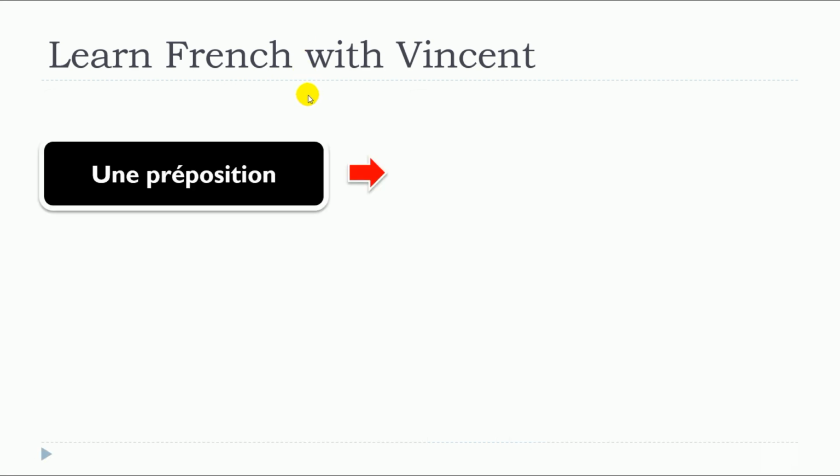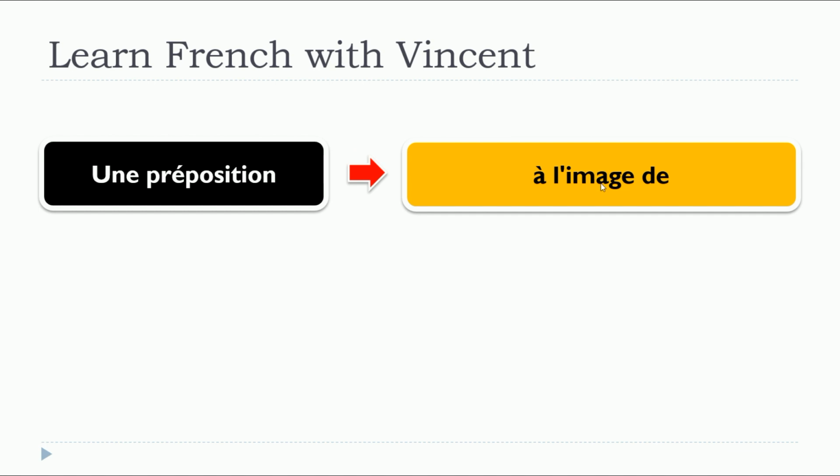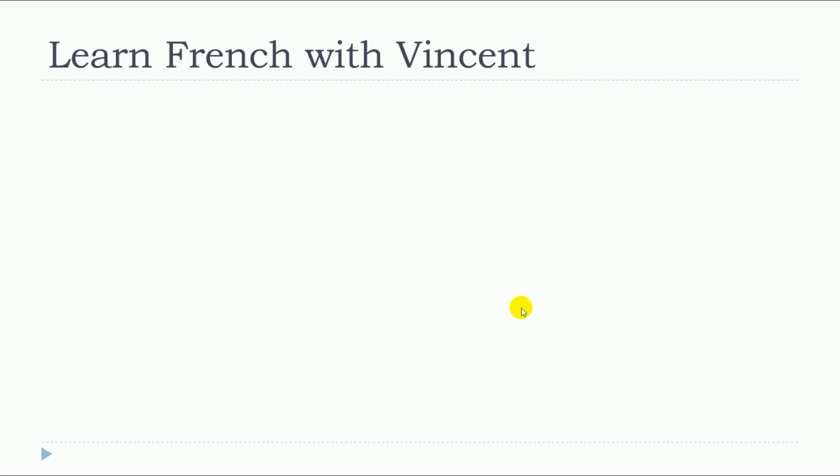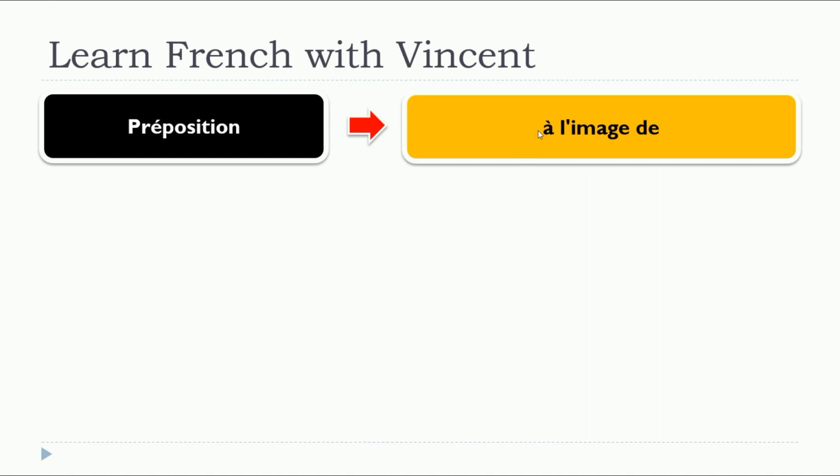So, this lesson is about à l'image de, and the preposition à l'image de can be translated into similar to, in line with, following the example of, reflecting, or just like in English. And so we will see 4 examples with à l'image de.